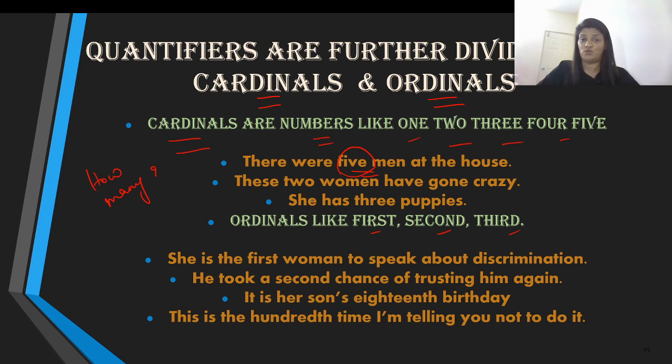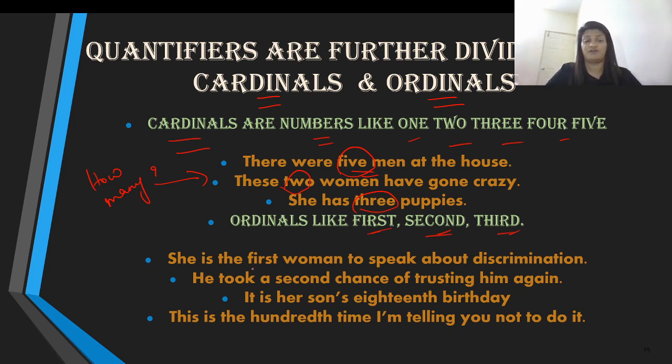These 2 women have gone crazy. How many women? 2 women. She has 3 puppies. How many puppies? 3 puppies. So this answers the question how many. Now here it's about the position, like first, second and third, and it goes on.